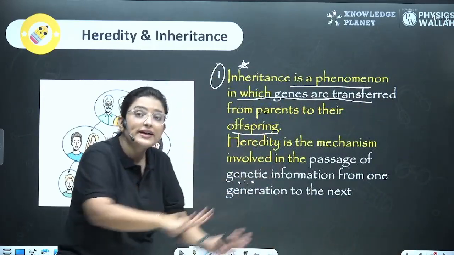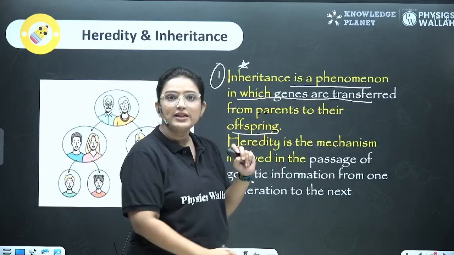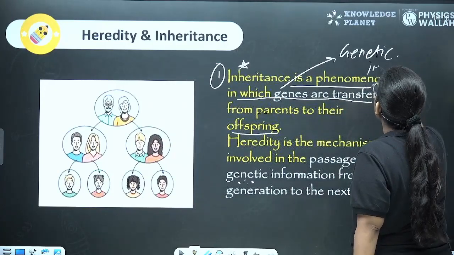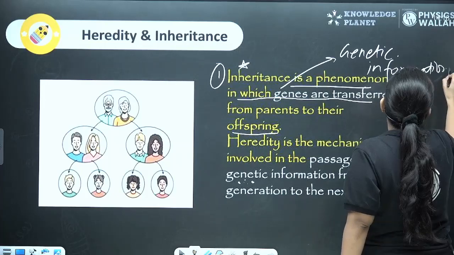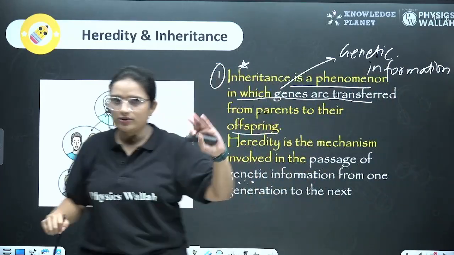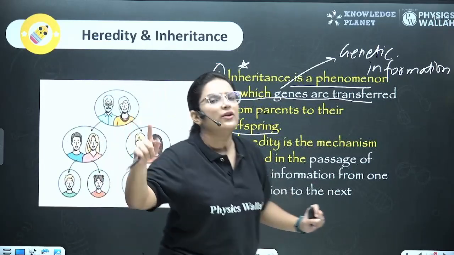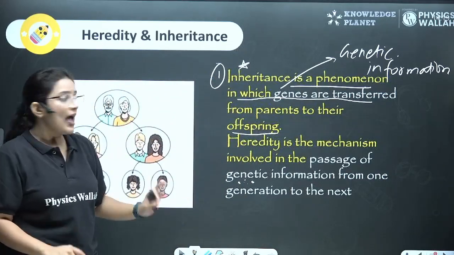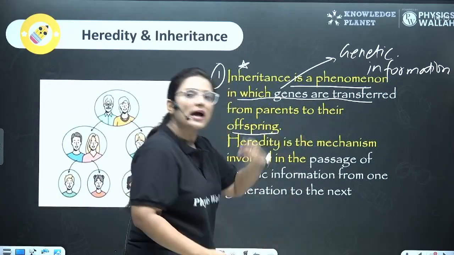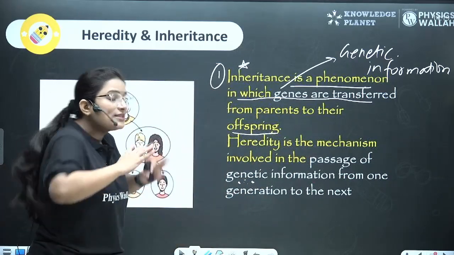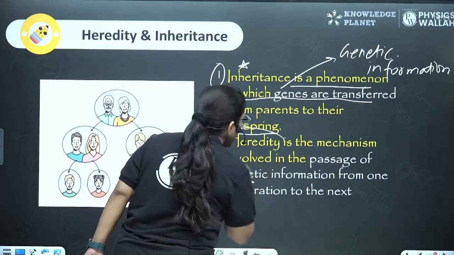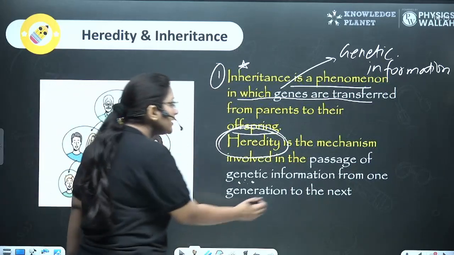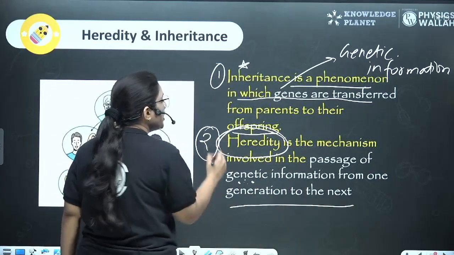Okay, so what was getting transferred? The genes. Now, what do these genes have? So, let's see that the genes will have genetic information. They will have the genetic information that, okay, this should be of this character. This should be the color of the eye. Okay, your hair would be wavy, curly, or they could be straight. So, they have all the information. And this passage of the transfer of genetic information, this entire mechanism is known as heredity. Okay, so heredity is the mechanism involved in the passage of genetic information from one generation to the next generation.